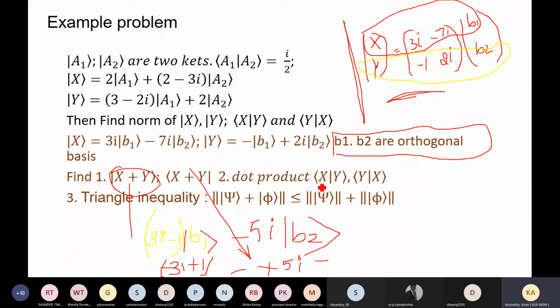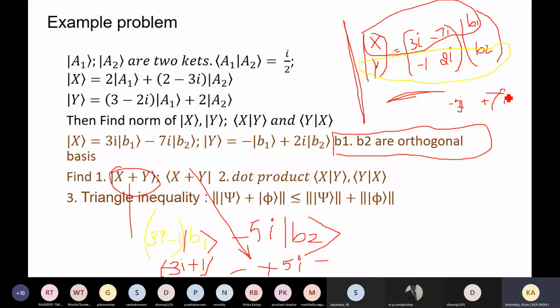Similarly, I'm just asking for the inner product of x and y. So with this we can easily take the inner product. That's why I expressed it in matrix form. So x is this one, y is this one, but we are writing x bra, y ket. So y ket is as it is. X bra can be minus 3i and plus 7i.